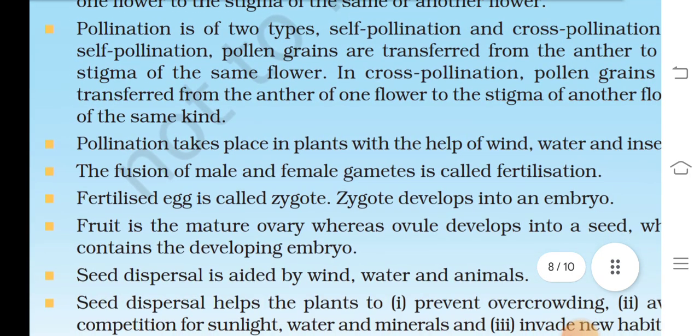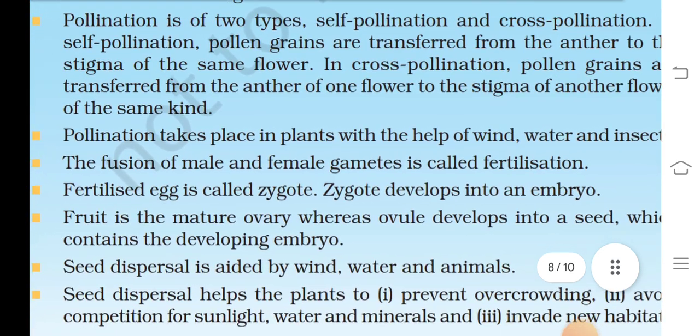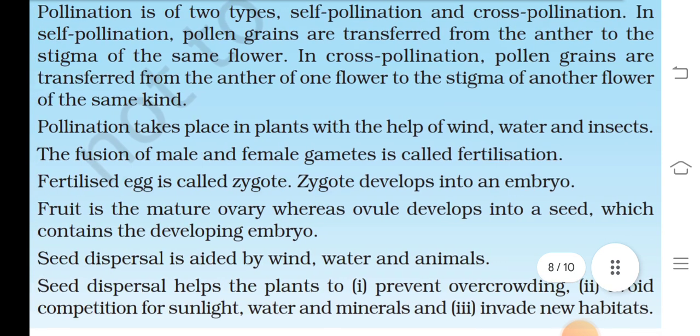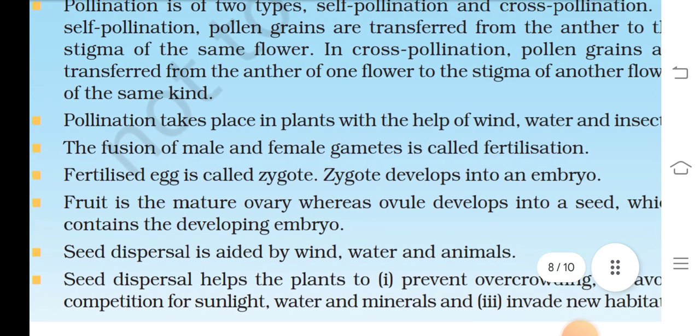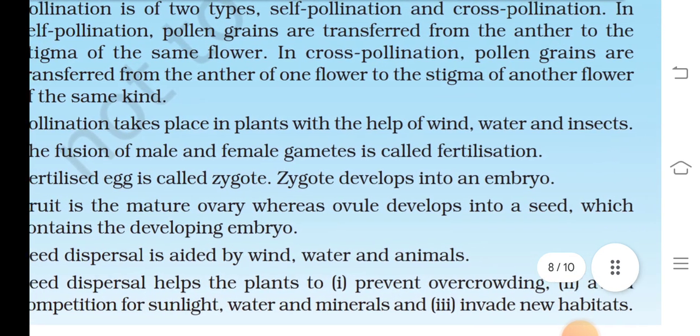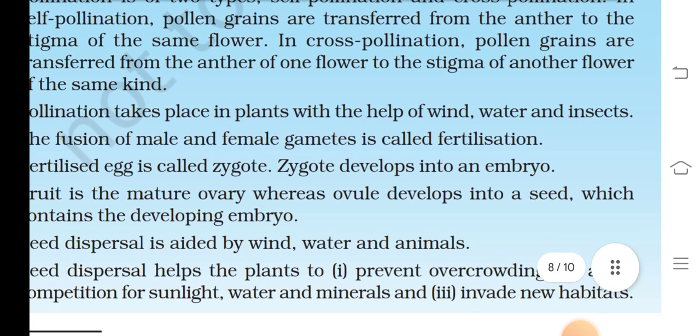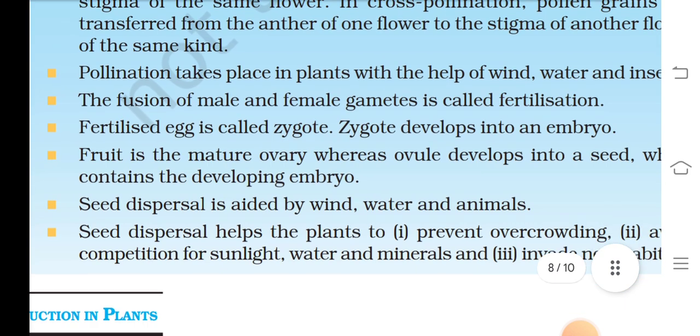Pollination is of two types, self-pollination and cross-pollination. In self-pollination, pollen grains are transferred from the anther to the stigma of the same flower. In cross-pollination, pollen grains are transferred from the anther of one flower to the stigma of another flower of the same kind.